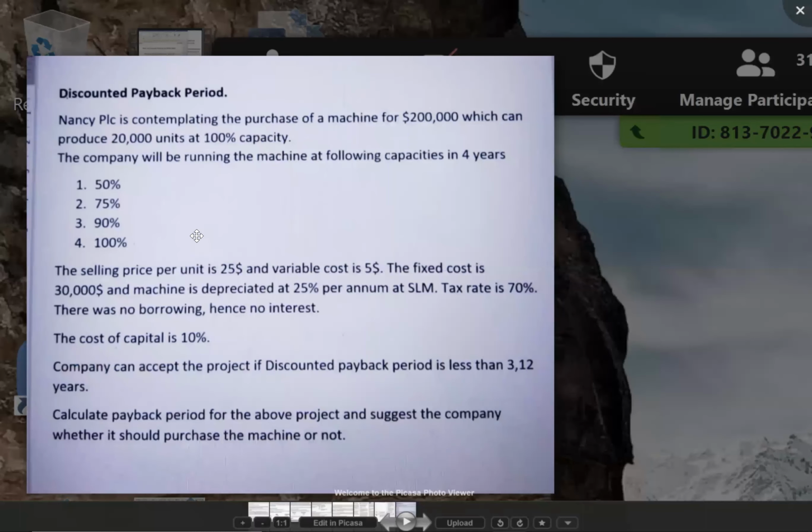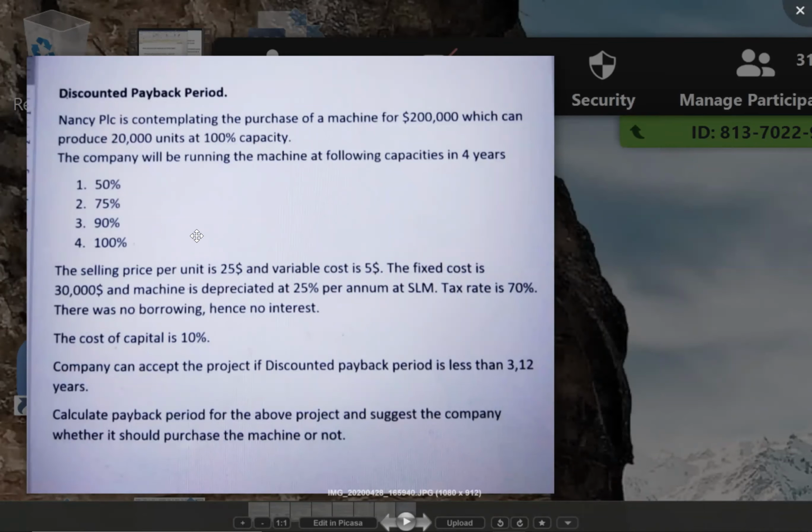So Nancy PLC is contemplating the purchase of a machine for $200,000, which can produce 20,000 units at 100% capacity. But the company will be running the machine only at the following capacities in the 4 years: 50%, 75%, 90%, and 100%.